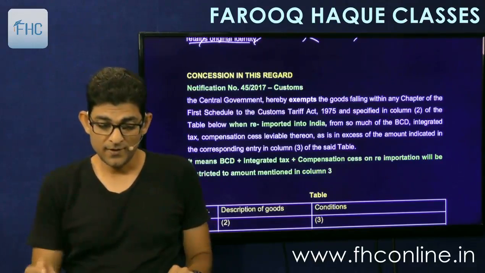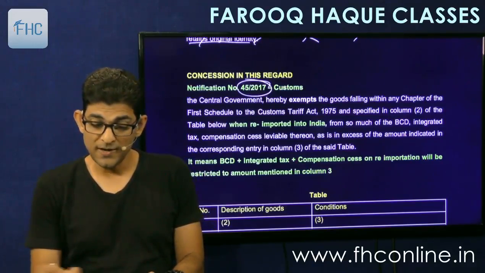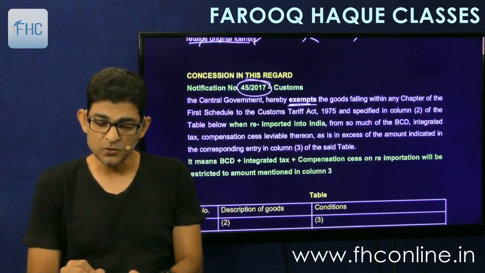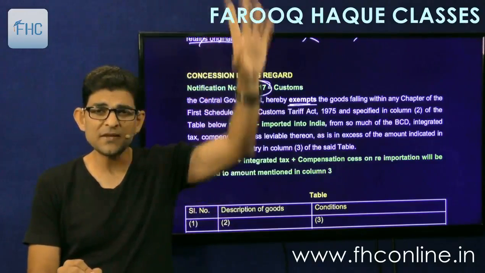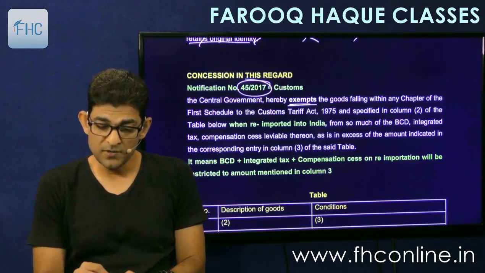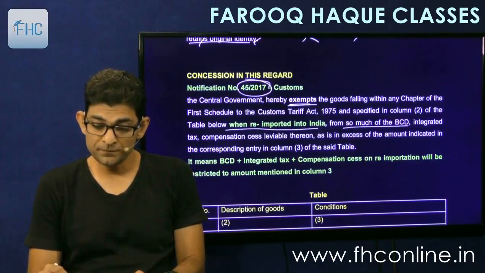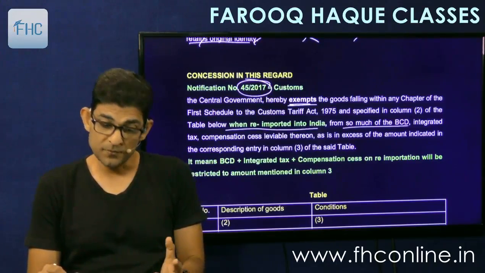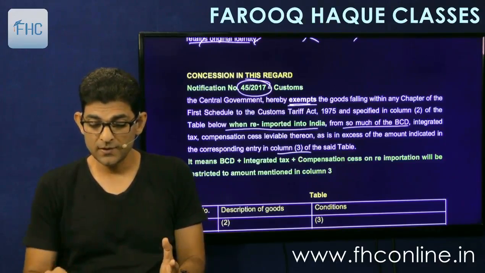So let's see. Notification 45 by 2017. The central government hereby exempts the goods falling within any chapter of the first schedule. The goods can be anything. It can be auto rickshaw, it can be machinery, it can be bicycle, it can be anything, any goods. And specified in column 2 of the table below, when re-imported into India, so much of the BCD, that is basic custom duty, and integrated tax, compensation cess leviable thereon, as is in excess of the amount indicated in the corresponding entry in column 3.